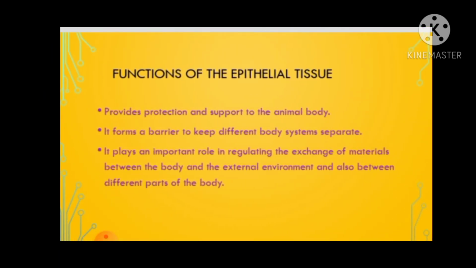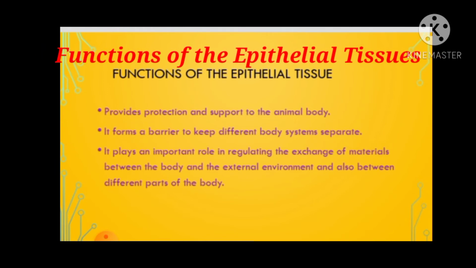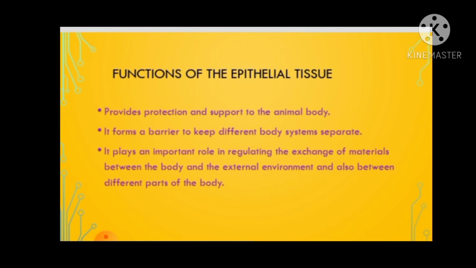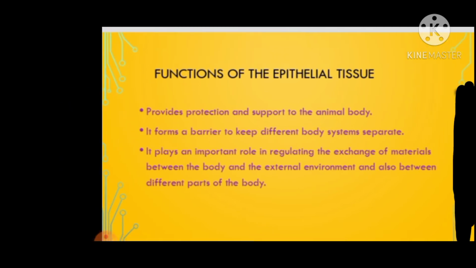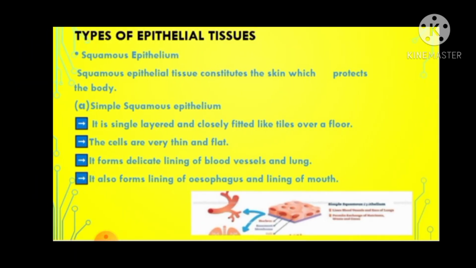Now let us study about functions of epithelial tissue. First, it provides protection and support to the animal body. Second, it forms a barrier to keep different body systems separate. Third, it plays an important role in regulating the exchange of materials between the body and external environment and also between different parts of the body. So what is the work of epithelial tissue? It protects our body as well as it plays an important role in regulating the exchange of materials between the body and the environment. Now let us study about types of epithelial tissue.